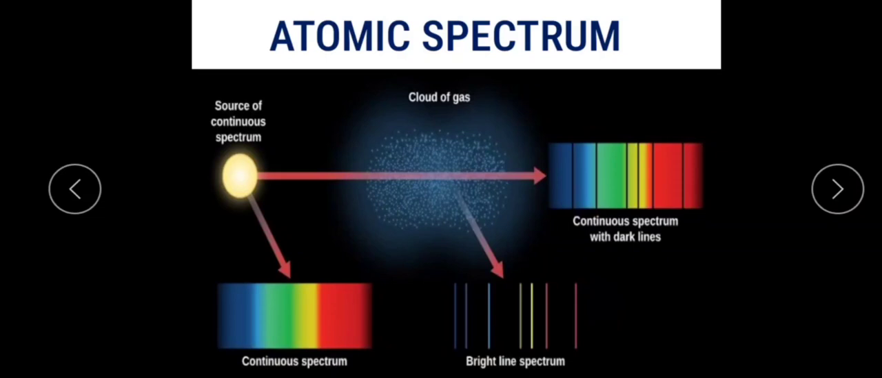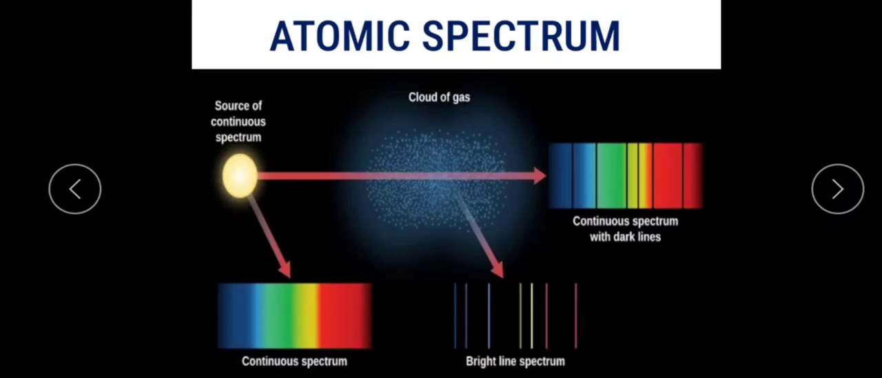Since the line emission spectrum is a characteristic of the atoms of the element emitting the light, it serves as a fingerprint for identification of the element in the gas. Each line having a particular wavelength acts like a fingerprint for identification of the atoms. This is one kind of spectrum.